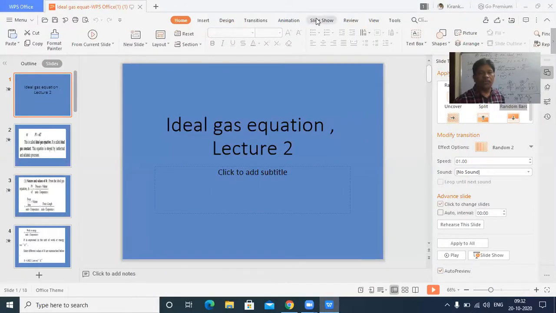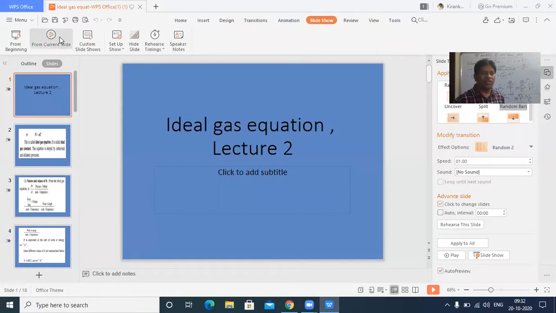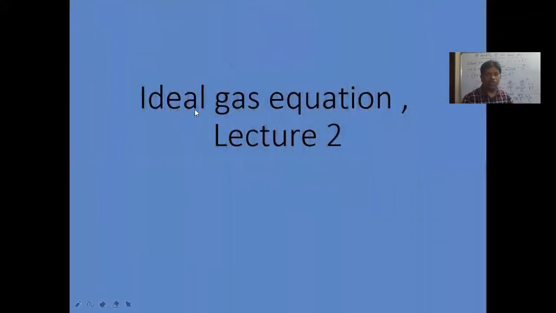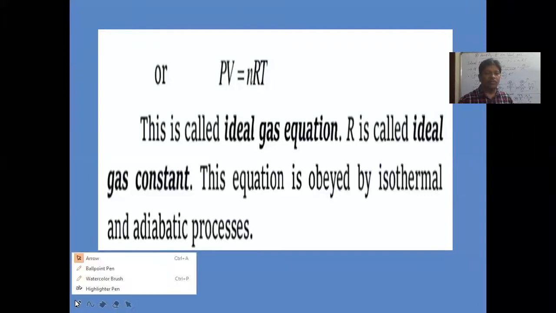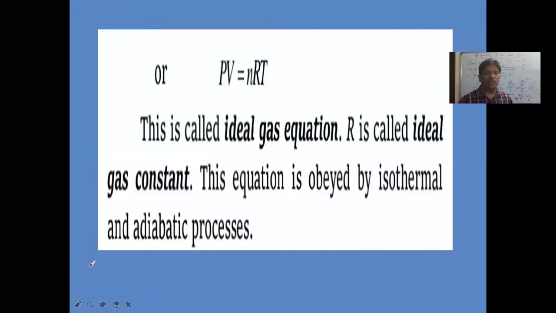So the ideal gas equation part 1 we have finished, right? Now it is ideal gas equation 2. The ideal gas equation is given by PV = nRT, and this equation is called the ideal gas equation. R is called the ideal gas constant, or universal gas constant we say.